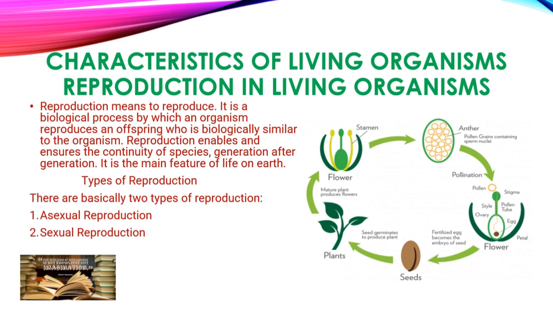There are two kinds of reproduction: one is asexual reproduction and one is sexual reproduction. Let's know in brief what asexual reproduction is. Asexual reproduction is a kind of reproduction in which the parents and the next generation don't contain much variation.